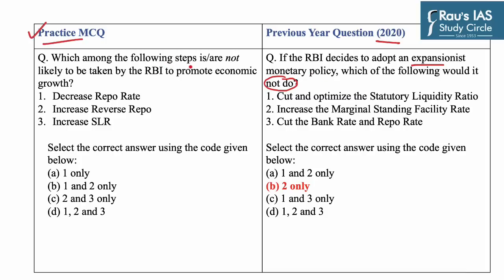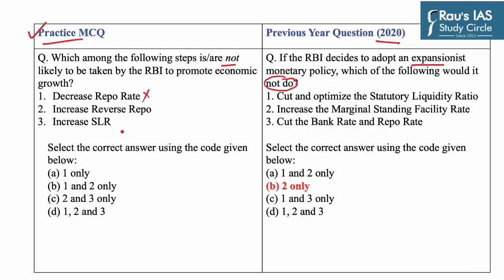Question is, which among the following steps is not likely to be taken by the RBI to promote economic growth? First is decrease repo rate. Second is increase reverse repo rate. Third is increase SLR. As we know, repo rate is the rate at which RBI gives loans to the bank. To inject more liquidity, the RBI reduces the repo rate. The step of decreasing the repo rate is to promote economic growth, and as we have to find the steps that are not likely to be taken, this option gets eliminated.